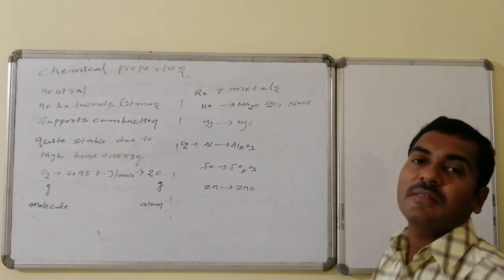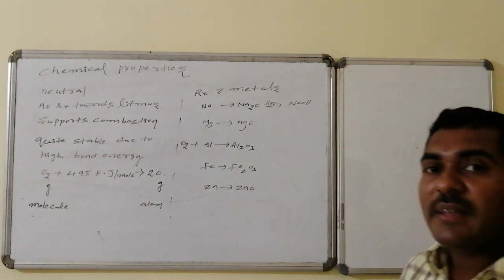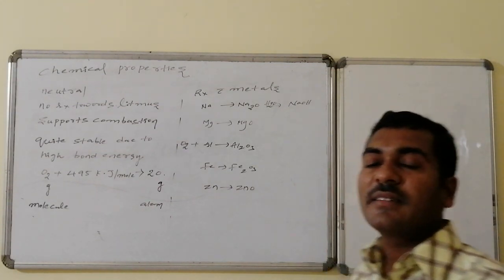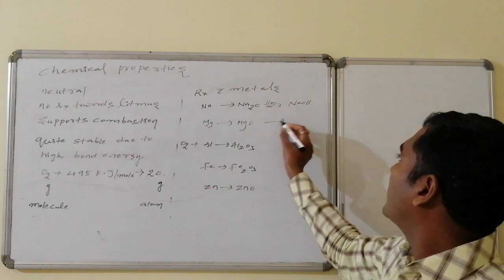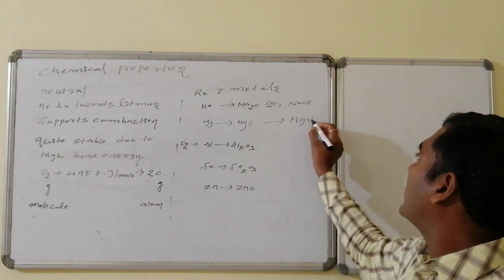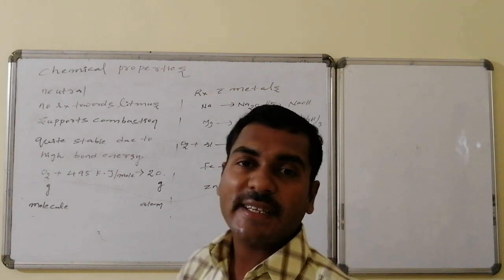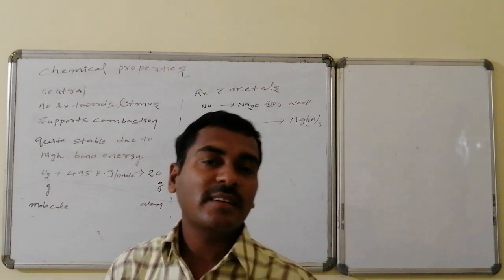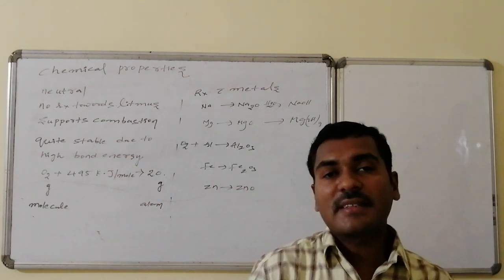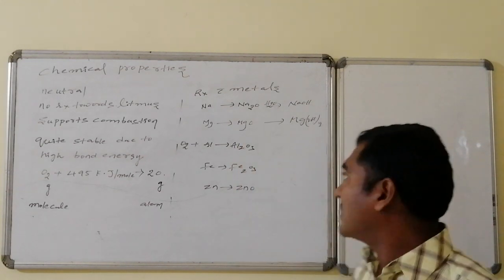As a result, hydroxides, that is basic hydroxides, are formed, such as sodium hydroxide, which is a base. Similarly, on reaction with water, magnesium oxide forms magnesium hydroxide. Calcium oxide on reaction with water forms calcium hydroxide. Hence these oxides are said to be basic oxides in nature.